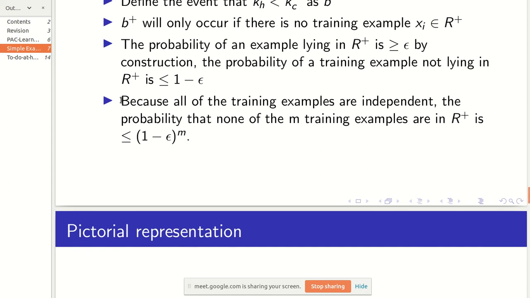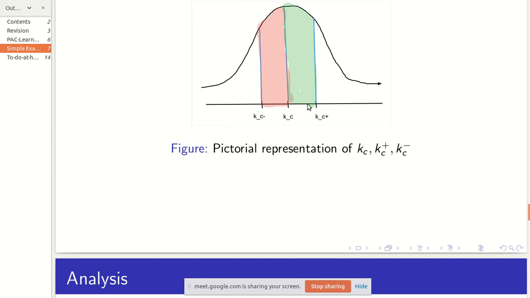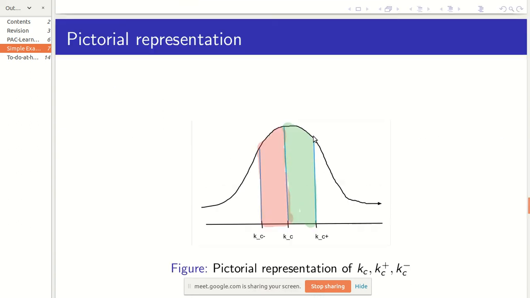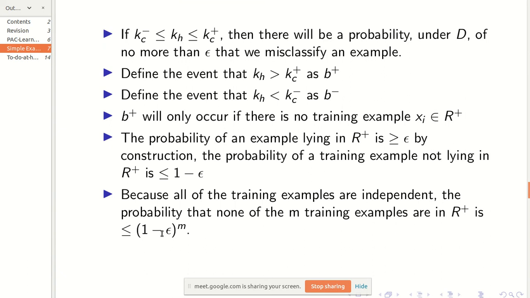So that's why we have this thing here: because all the training examples are independent, the probability that none of the m examples are in the range r plus, by r plus I mean kc and kc plus 1, is less than or equal to 1 minus epsilon to the power m. I hope this is clear. Because of this typo I got confused, but I hope it's clear what I want to convey. So this b plus event is occurring with probability 1 minus epsilon to the power m.